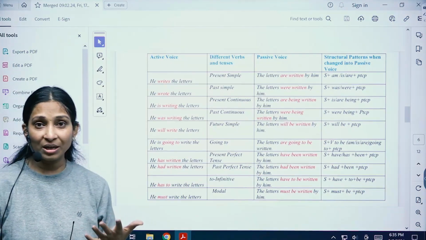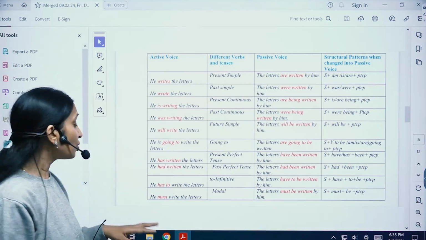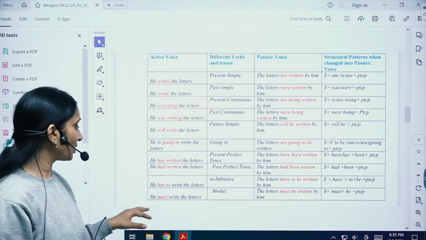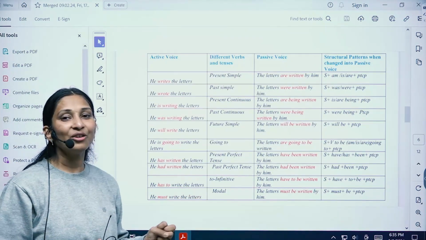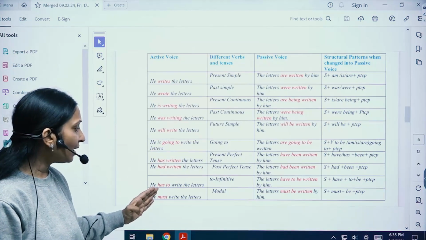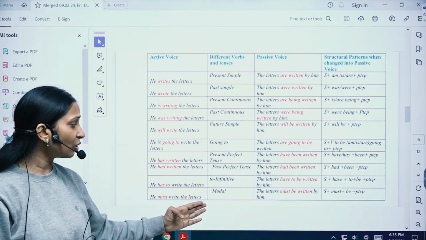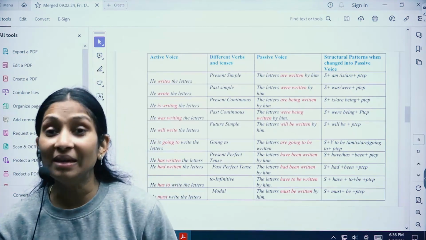Modals also we are going to take up. This is a bit of a tough topic that students usually mess up with, so later on we are going to take that topic as well. He must write the letters. The letters must be written by him. So we saw in going to, in to infinitive, and in modals, what extra verb you are adding, children? Be.